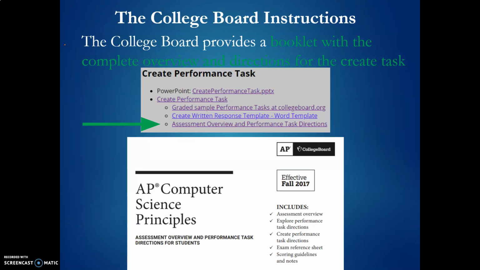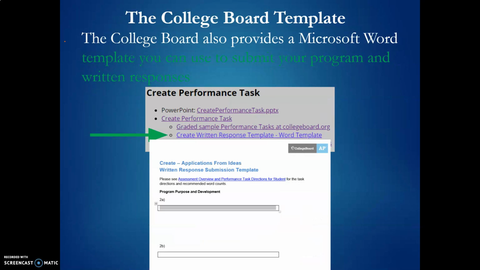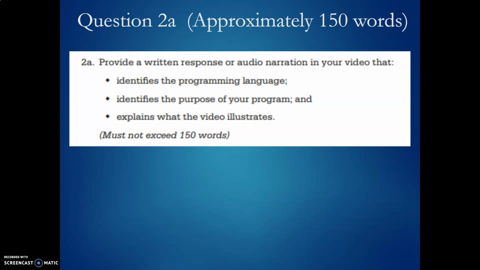The College Board provides a booklet that's got the complete instructions. It's called the Assessment Overview and Performance Task Directions. You can get that at apcsprinciples.github.io. And they also provide you with a template where you write your answers. Now, these boxes here get bigger. They expand as you type into them. You're not expected to write a lot, but you will write more than a sentence or so. Most of the answers should be roughly 100 words. There is a maximum number of words, but you're not going to need that to get full credit.